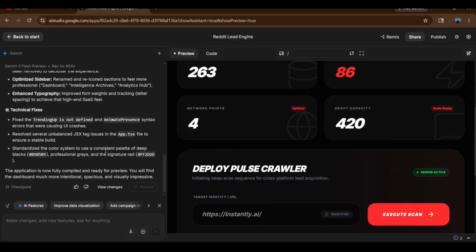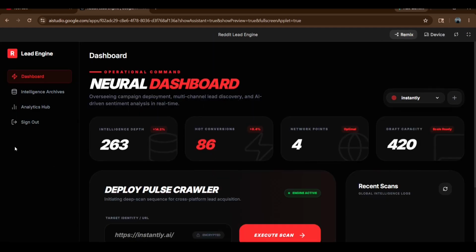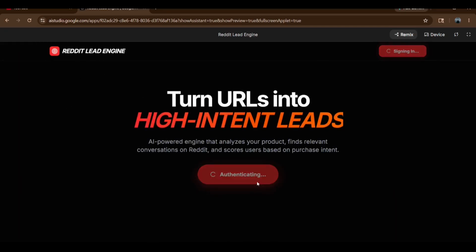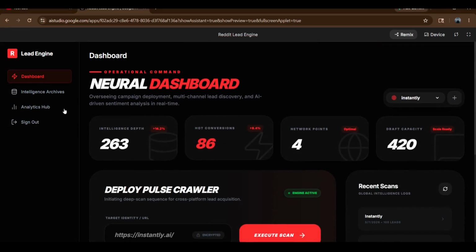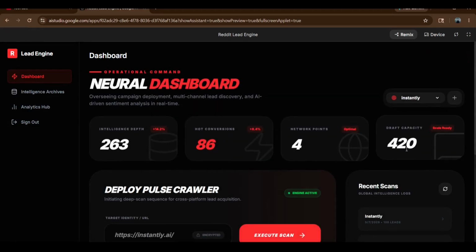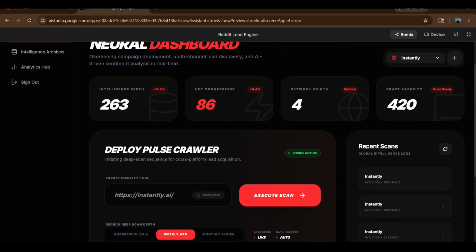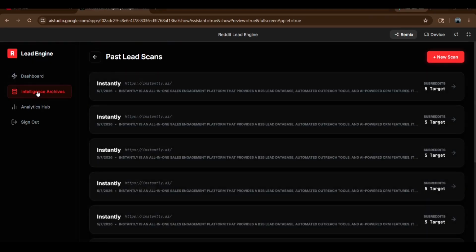After that, I added the authentication system and scanning. We did not add continue with Google, but it's basic authentication to test whether everything is working or not. The dashboard was also updated, so whatever we do daily, it updates the numbers. That was also done. And you can see that the analytics design was also great. We changed a little bit.